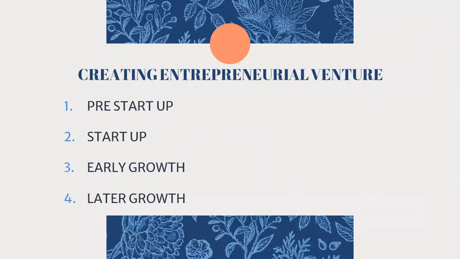Like, how do we start it? Creating an entrepreneurial venture, we know that the first thing will definitely be to have the idea. So normally this entire stage is classified into four distinct activities. These four distinct activities are essential for creating a new entrepreneurial venture, progressing from ideation or idea generation, which we have already seen, to a substantial enterprise. That is, it begins with an idea and it grows up into a main venture.